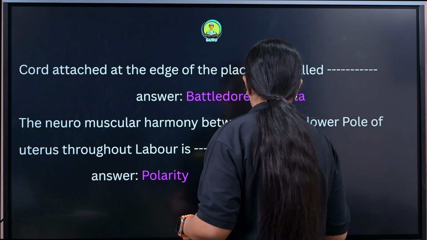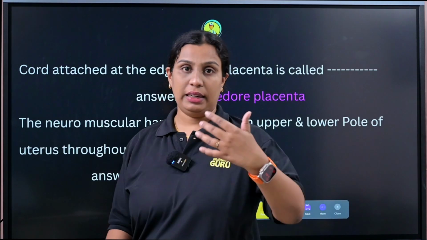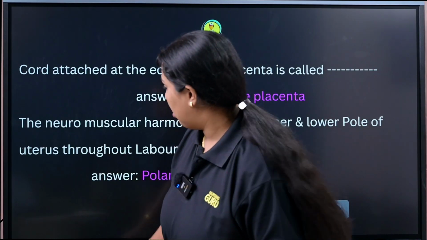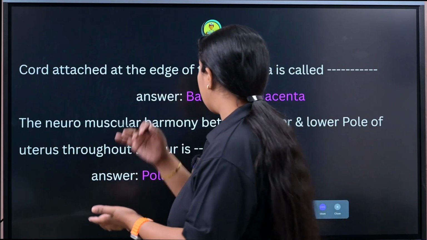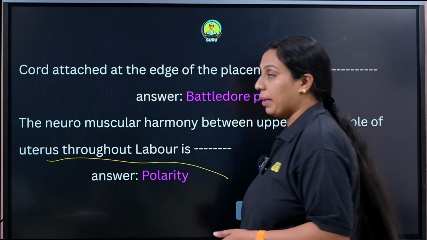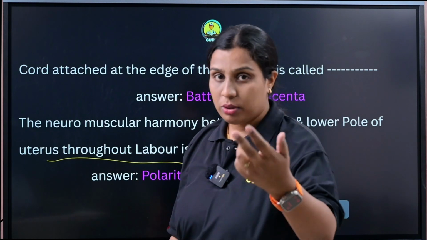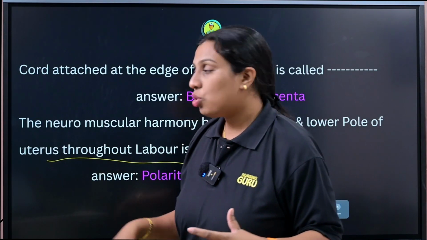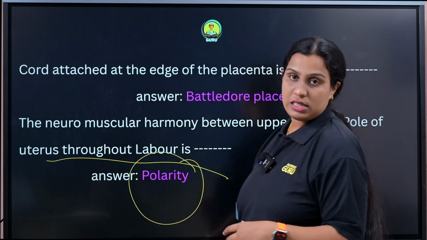You may have confusion with contraction or polarity. Some of the students may write contraction, because it is a neuromuscular harmony between the upper and lower pole of the uterus throughout the labor. That may be contraction. Do you have any confusion regarding contraction and polarity? So polarity is the right answer.